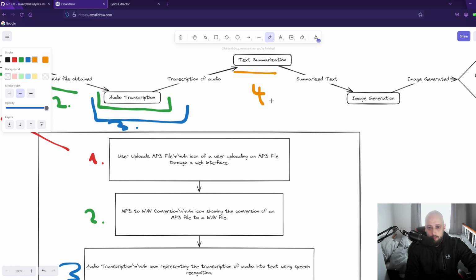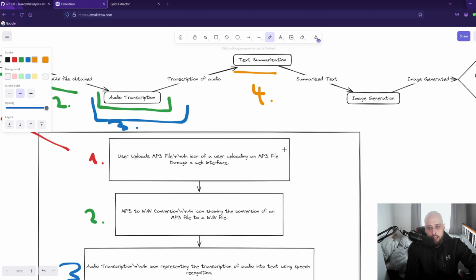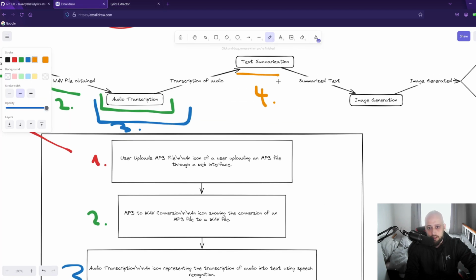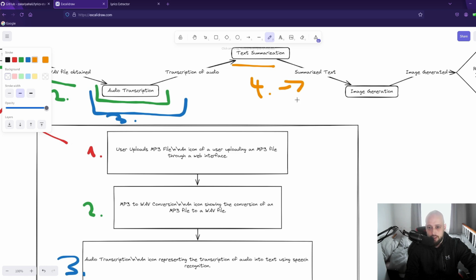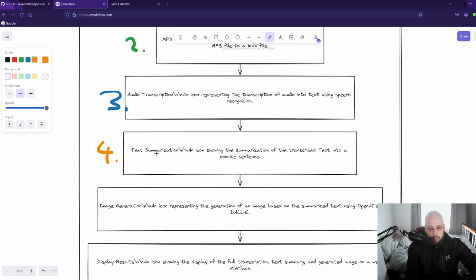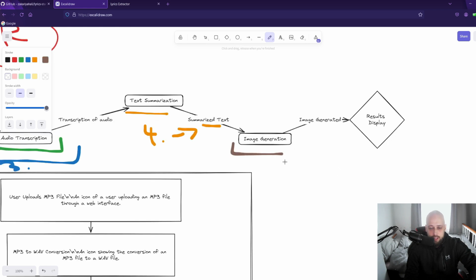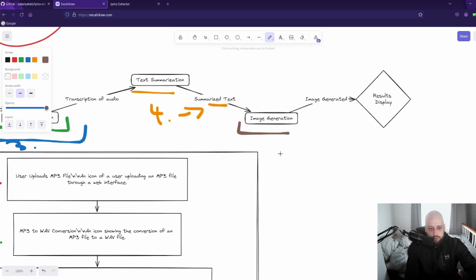With number 4, you saw that in the summary of the transcribed text, we will extract the general meaning, the sentiment, and then provide that to the front end as well. So our backend event number 4 is the text summarization, and it provides this summarized text. As you can see, that goes within our number 4 here, text summarization, showing the summarization of the transcribed text into a concise sentence. And then lastly, the idea at least is that we will create some kind of an image that is inspired by the lyrics of the text.